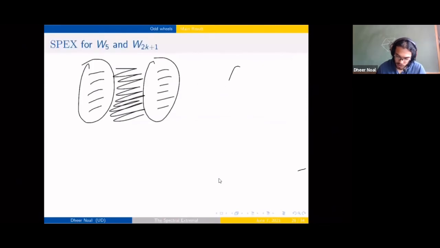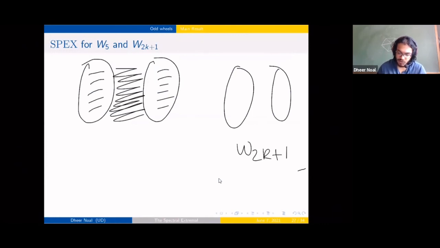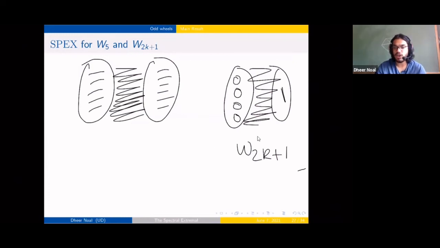So we ended up showing that for forbidding larger odd wheels, we have a complete bipartite graph, and there are these k-1 regular or nearly regular graphs embedded in one side and an edge in the other. But what we had, which causes the disjointness, is that these parts were almost balanced.